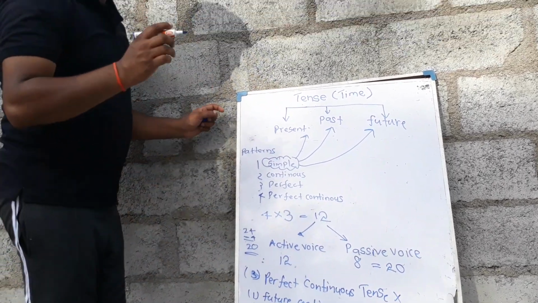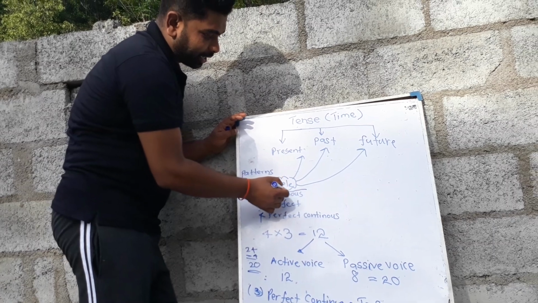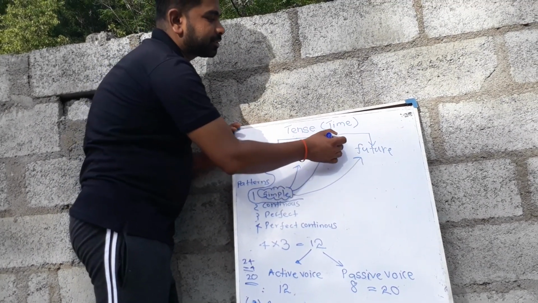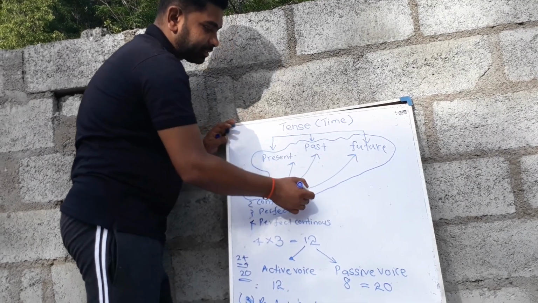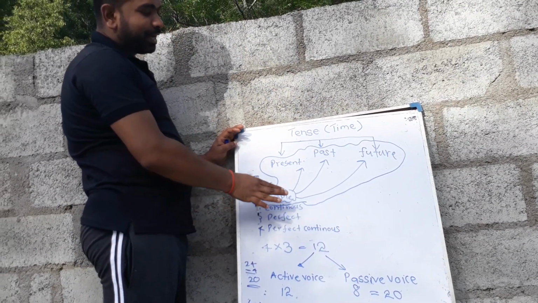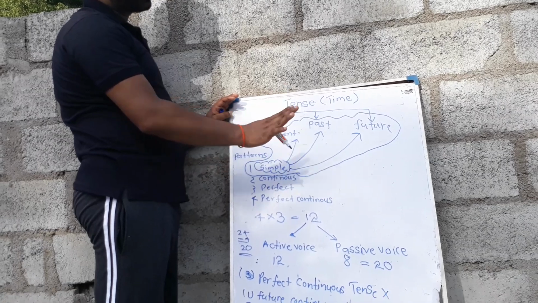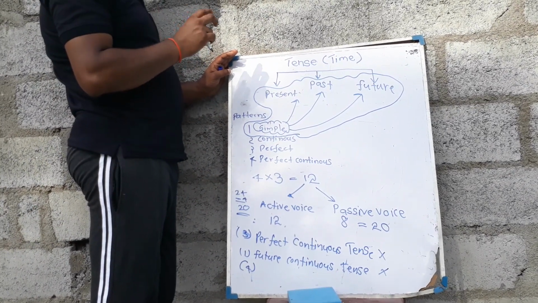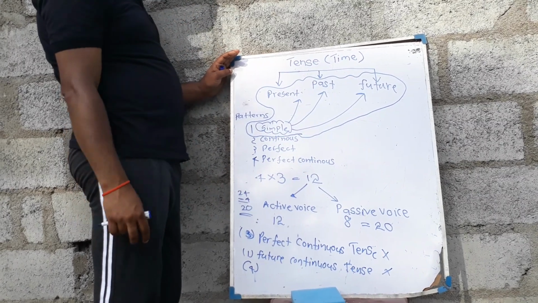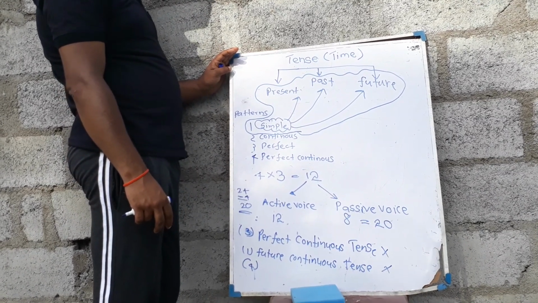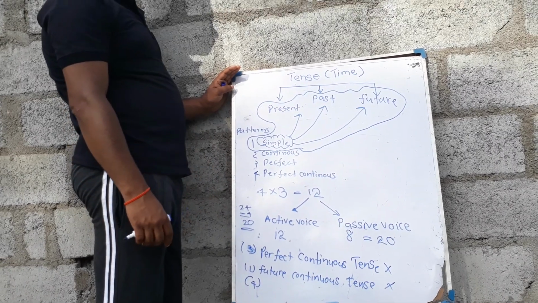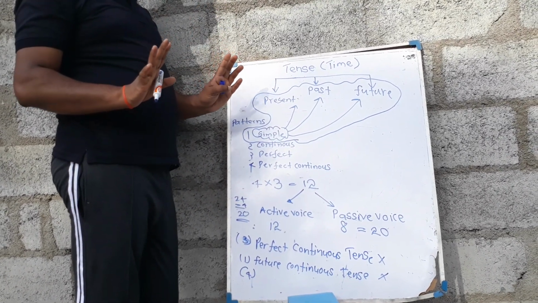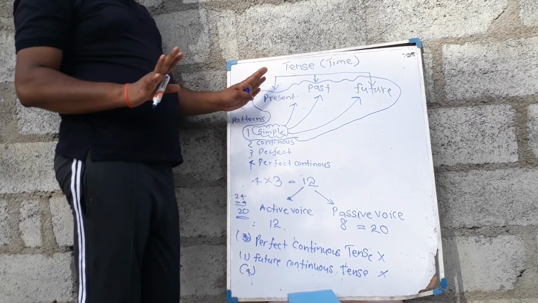So as grade 5 students, when you need to learn how to write active voice sentences in passive voice, study these things: simple present tense, simple past tense, simple future tense. Only these three patterns I noticed in the last year paper. So for you, I am teaching only these three tenses.